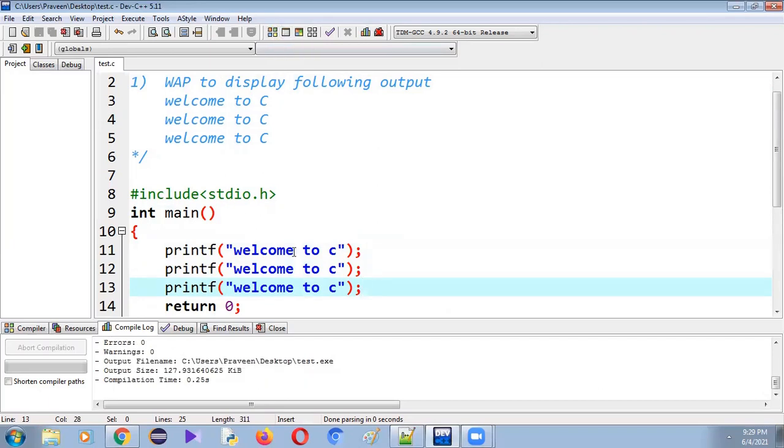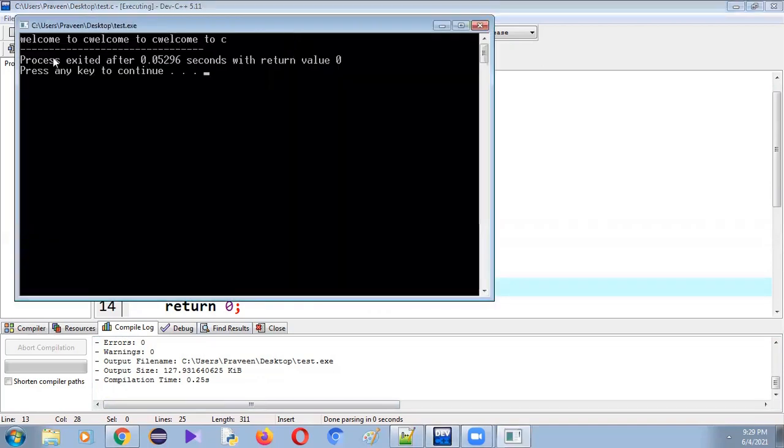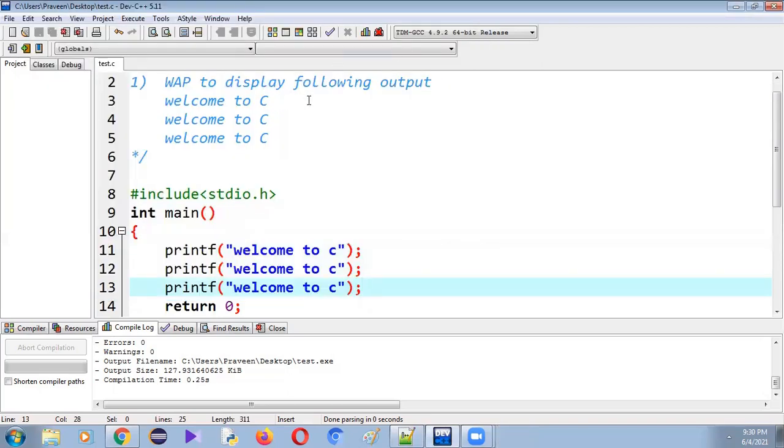So I compiled here. It is not showing any compilation error. Let me run this program. See here, it is displaying welcome to C 3 times, but it is displaying on a single line. But what is our requirement? Welcome to C should be displayed in every separate line.